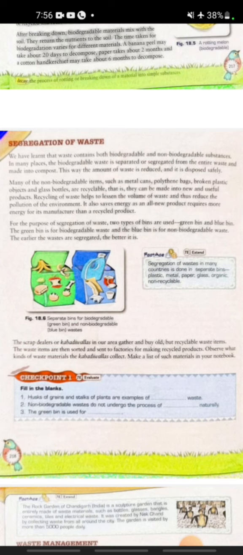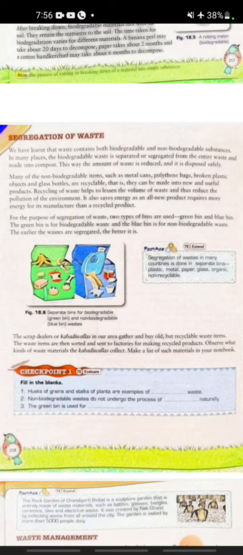This way the amount of waste is reduced and it is disposed of safely. This is known as segregation of waste. We have two types of dustbin, green and blue. We throw biodegradable waste in the green dustbin and non-biodegradable waste in the blue dustbin.